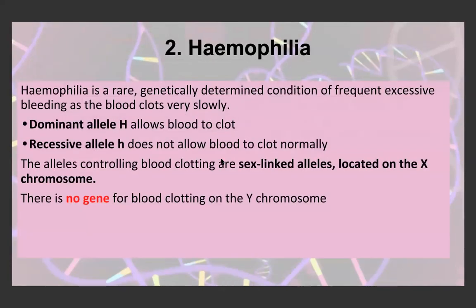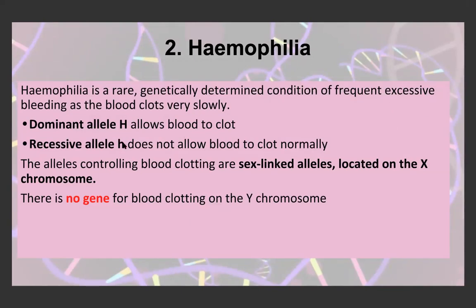Hemophilia is another example of a sex-linked disease. It's a rare genetically determined condition of frequent excessive bleeding because the blood clots very slowly. There's a dominant allele H, which allows the blood to clot. In this case, it's a good thing. We want the blood to clot. If it doesn't clot, we have excessive bleeding.